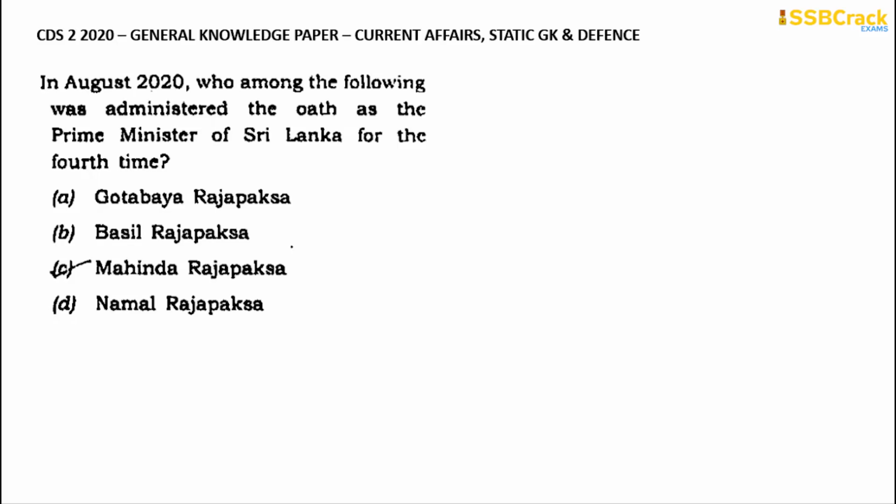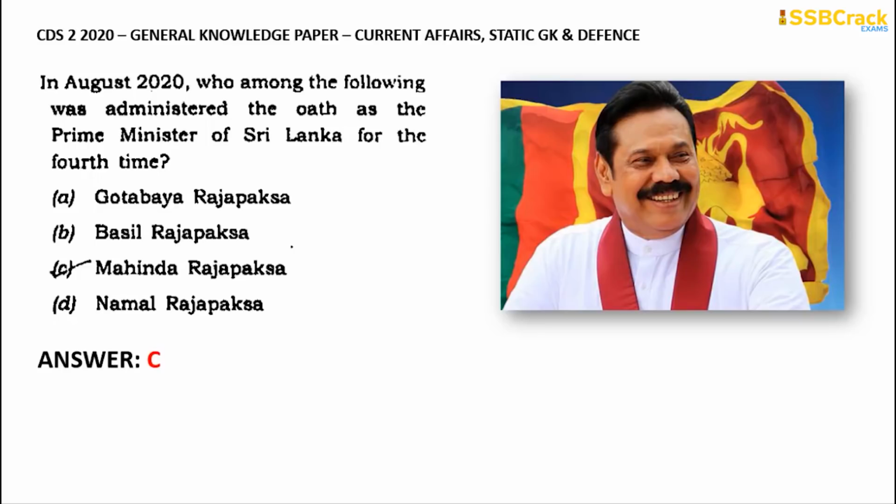Going through with the next question: in August 2020, who among the following was administered the oath as the Prime Minister of Sri Lanka for the 4th time? Is it option A, Gotabaya Rajapaksa, or option B, Basil Rajapaksa, or option C, Mahindra Rajapaksa, or option D, Namal Rajapaksa? The correct answer for this one is option C, Mahindra Rajapaksa. He took the oath in August of 2020 as the Prime Minister of Sri Lanka for the 4th time.